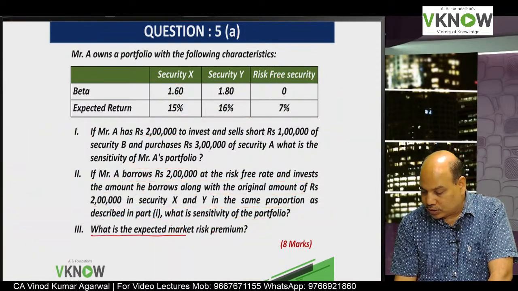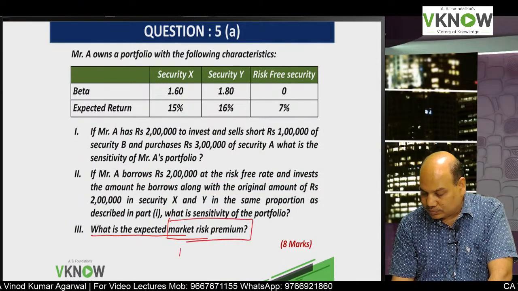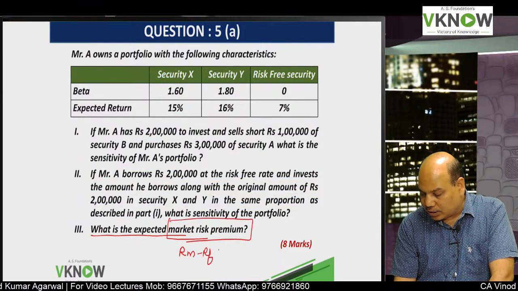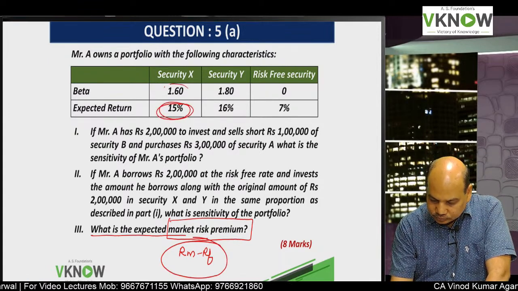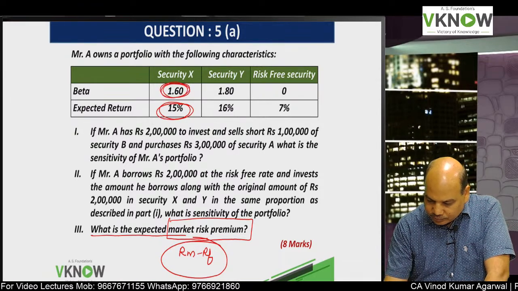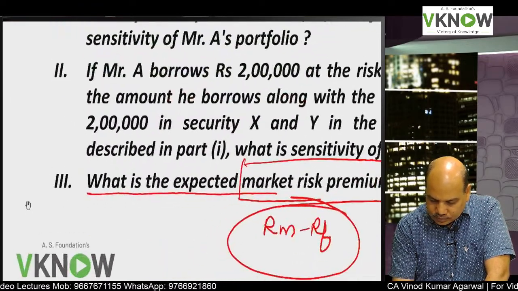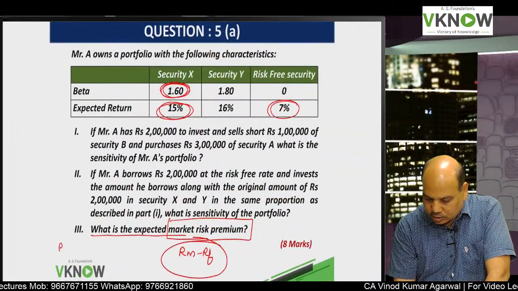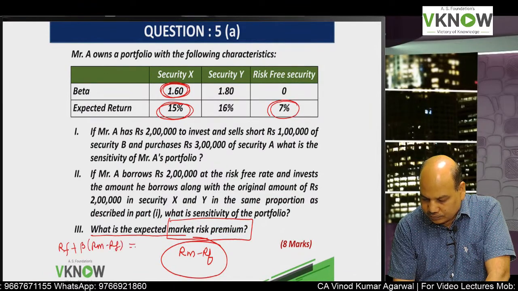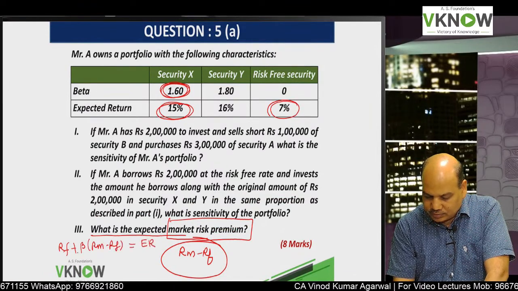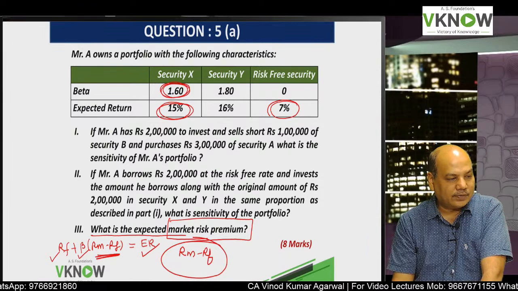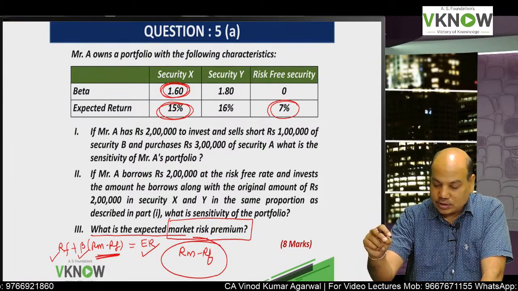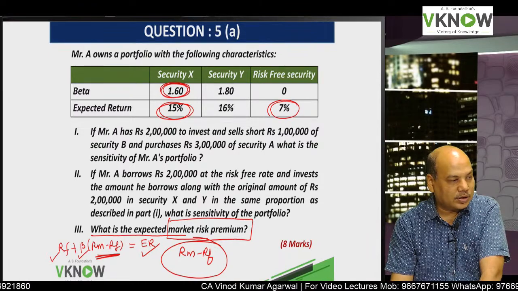And the next question is, what is the expected market risk premium? So you have to find RM minus RF. You are given expected return, you are given beta, you are given RF. RF plus beta into RM minus RF is expected return. So put in the values and you will get the value of RM minus RF. Either you can use security X to answer, or you can use security Y.